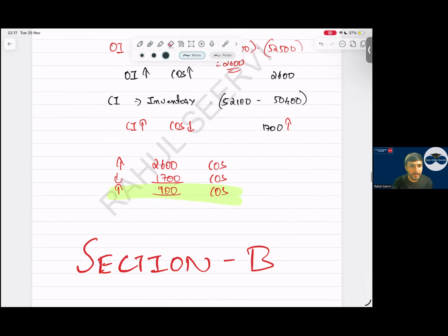Then sustainability report. For sustainability report, we have IFRS S1 only. IFRS S2 climate change is not in your syllabus. Sir, what does IFRS S1 focus on? What is the objective of IFRS S1? The objective of IFRS S1 is the risks and opportunities relating to the business performance, cash flows, and how they will affect it. We have to consider all these points. Yes, sir. Let us see now.